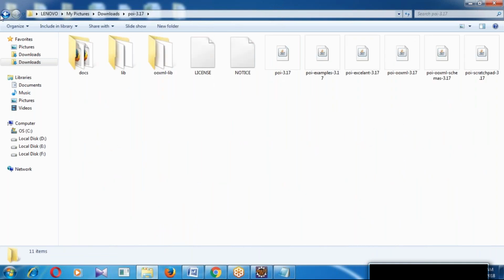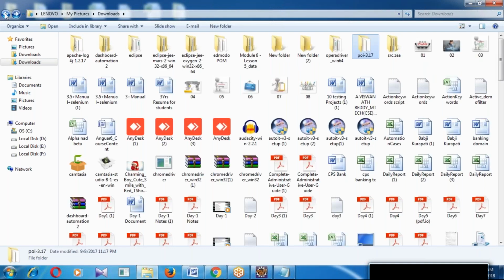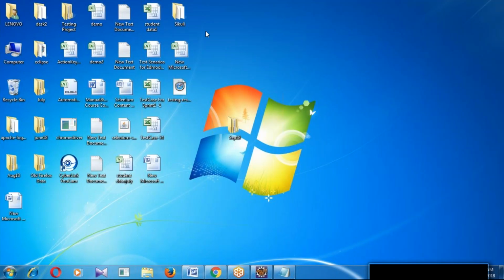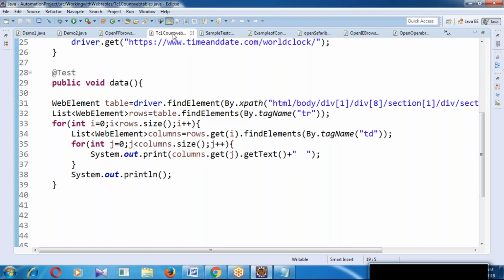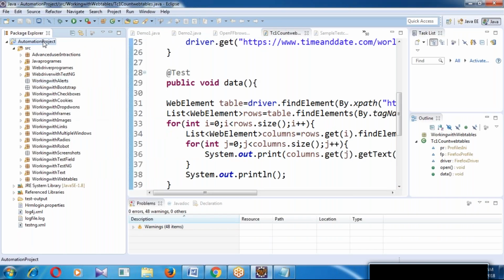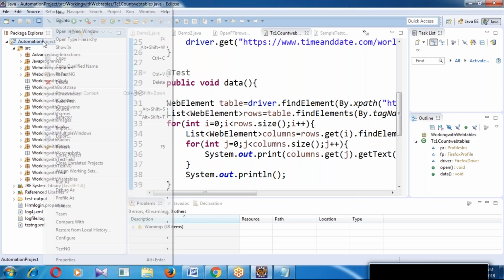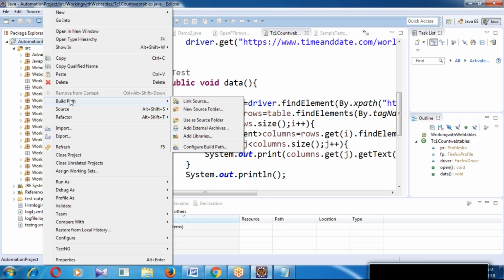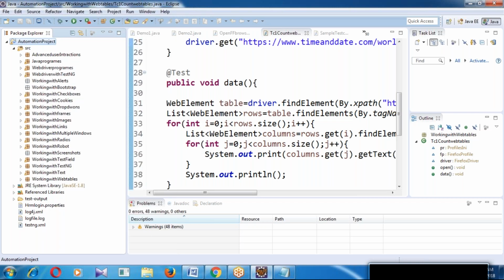So what are the jar files we have to configure? I will show that. First, right click on the project, configure build path, then libraries, add external jars.